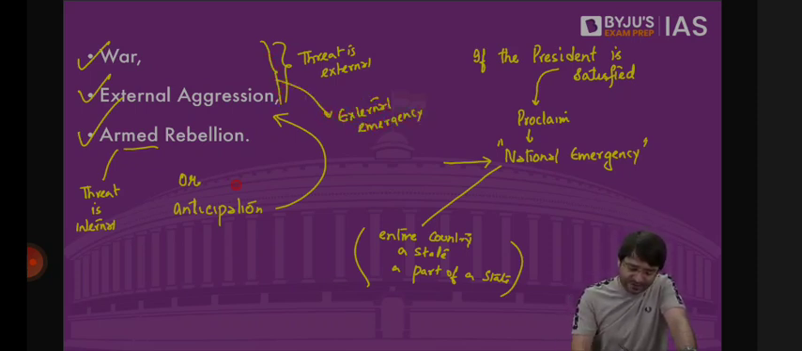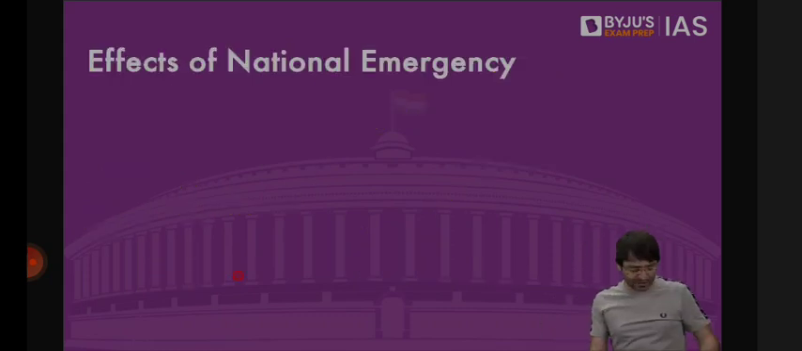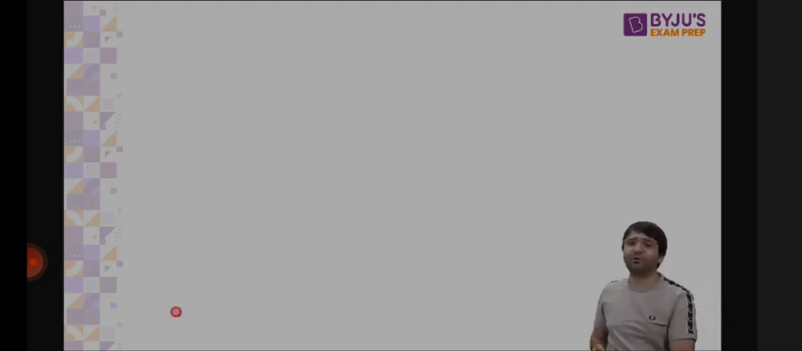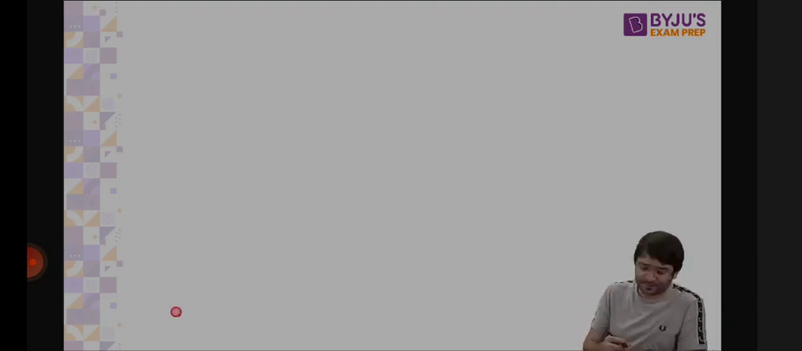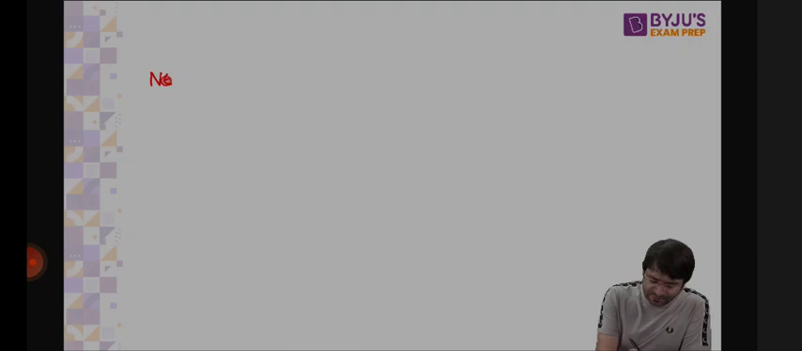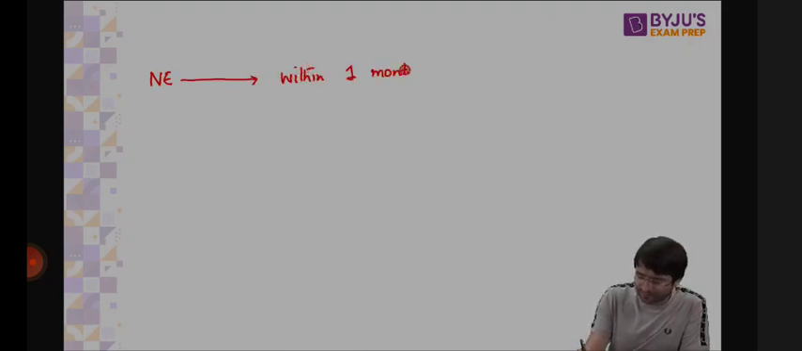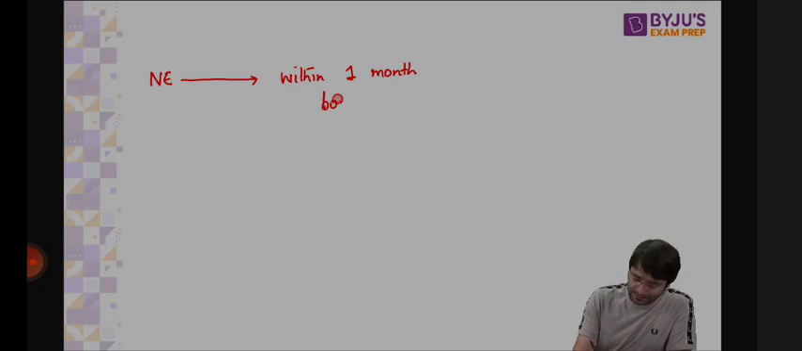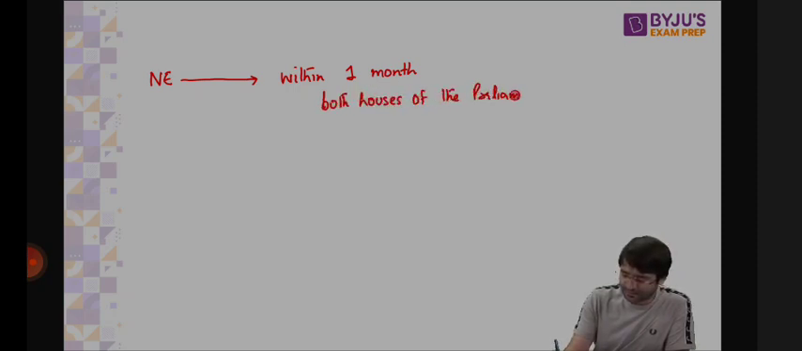When it is imposed on the grounds of armed rebellion, we call it internal emergency. But if the emergency is imposed today, for how long will it continue? Then we will look at what is the impact of national emergency. If the national emergency is imposed today, then within 1 month, which means within 30 days, both houses of the parliament shall have to approve national emergency by special majority.